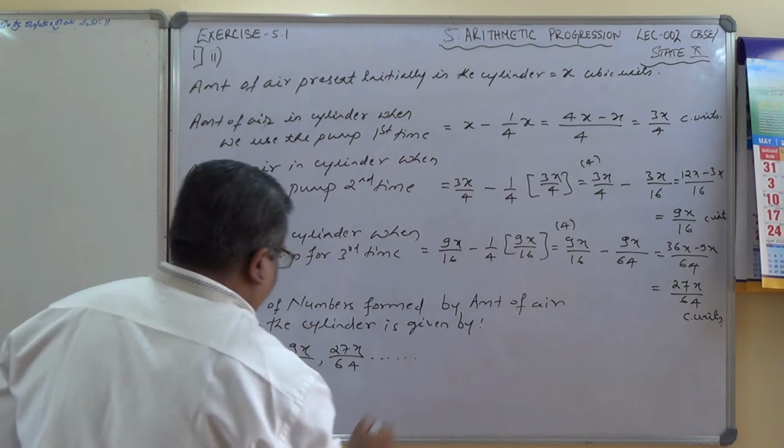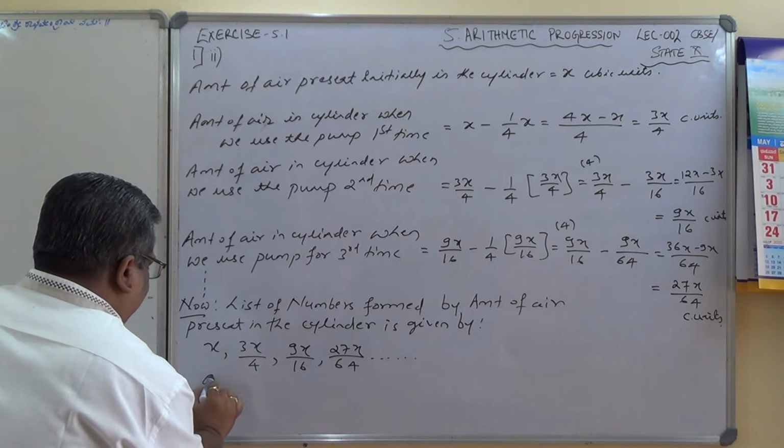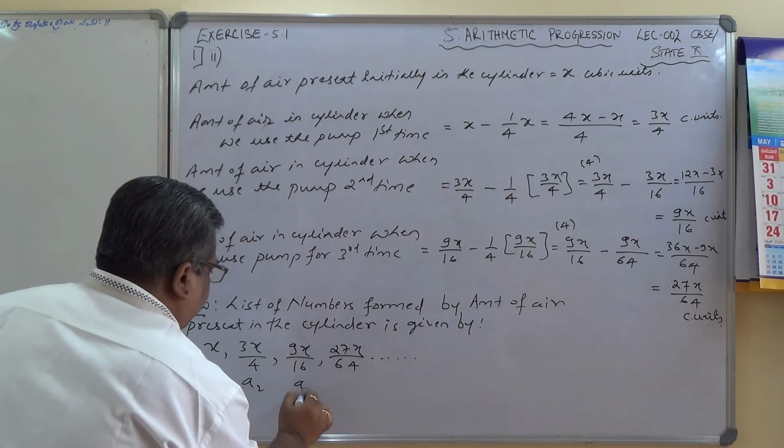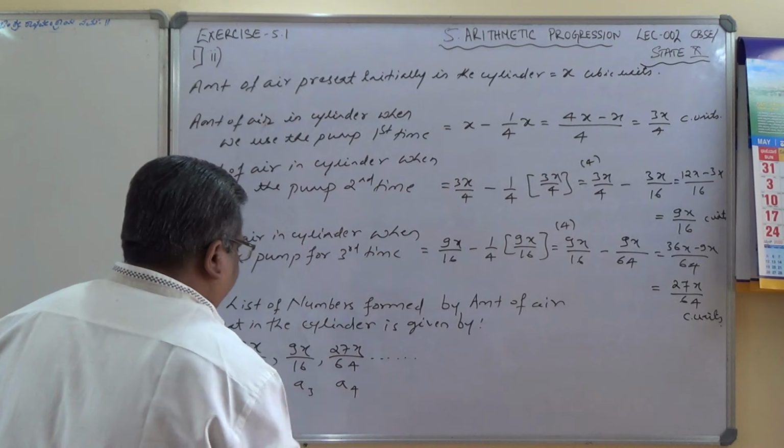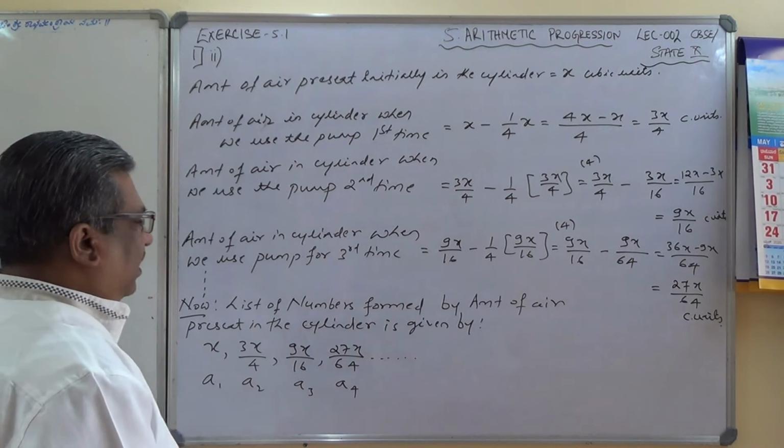It will continue. Mark these as A1, A2, A3 and A4.